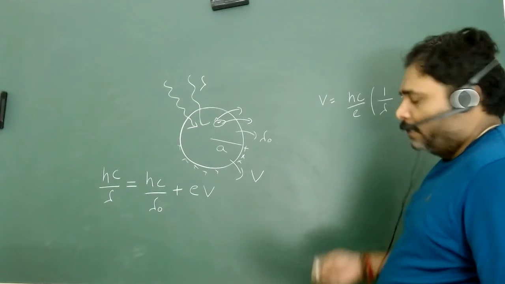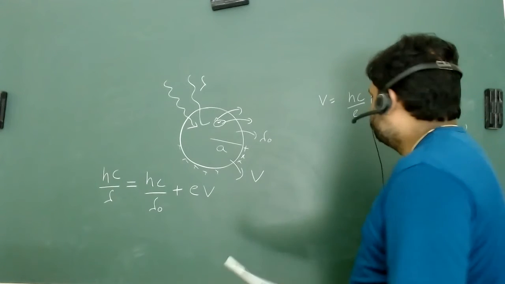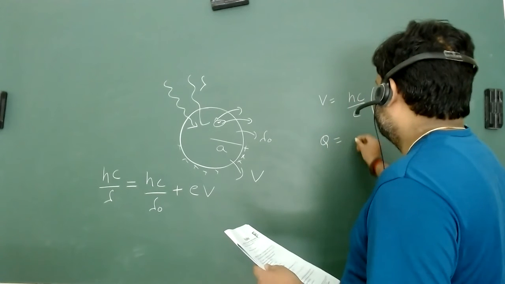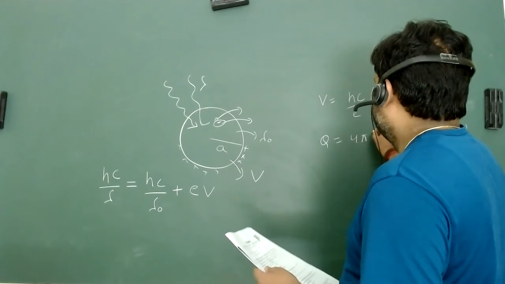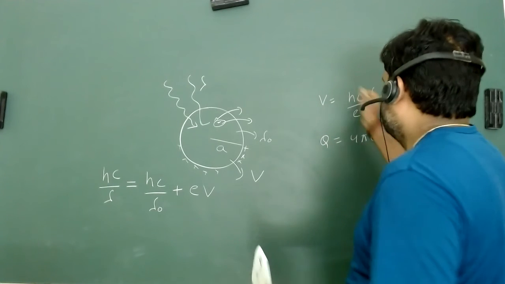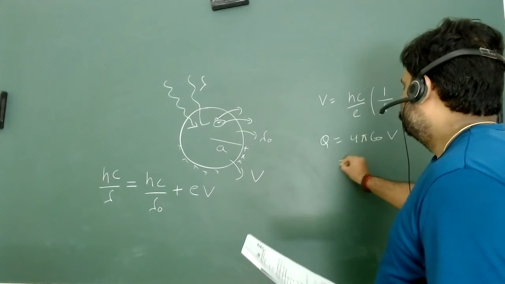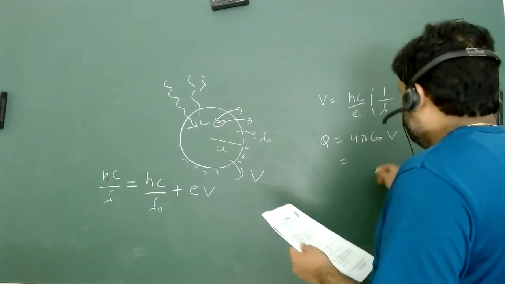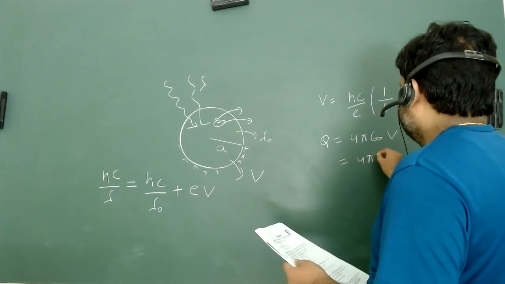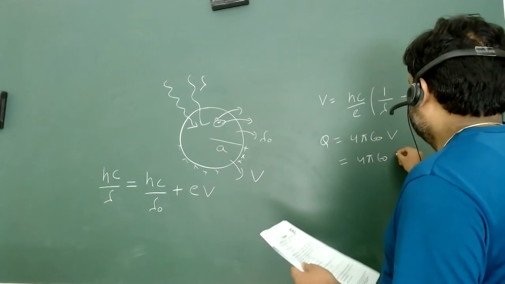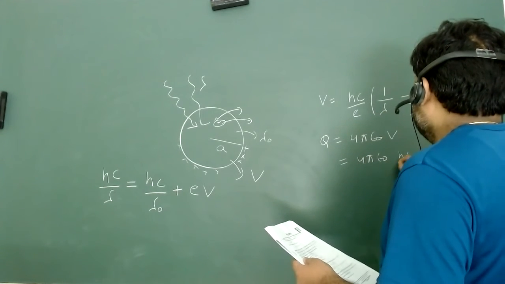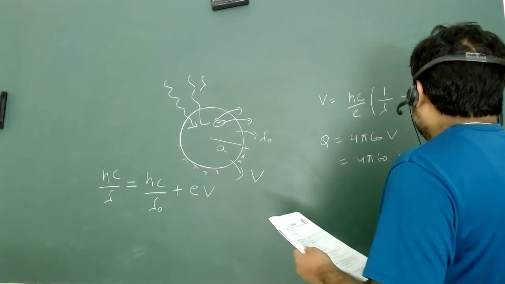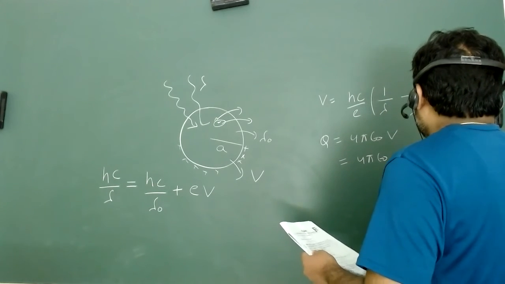And we know from electrostatics that the total charge is equal to 4 pi epsilon naught times V, the potential. So the total charge is 4 pi epsilon naught, and V is equal to hc upon e times 1 upon lambda minus 1 upon lambda naught.